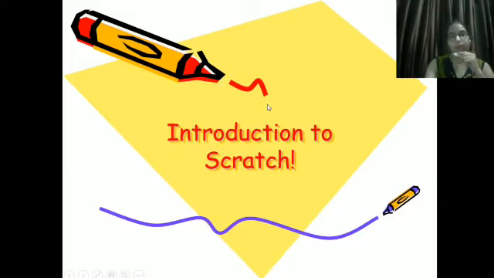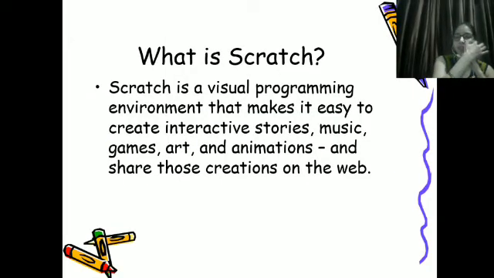This is my first video of Scratch. In this we will learn what Scratch is, who developed it, how we will start the work in Scratch, and why we will use it. All these things we will learn here. So, introduction to Scratch. First question: what is Scratch?